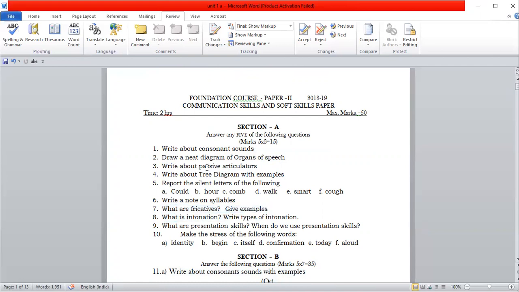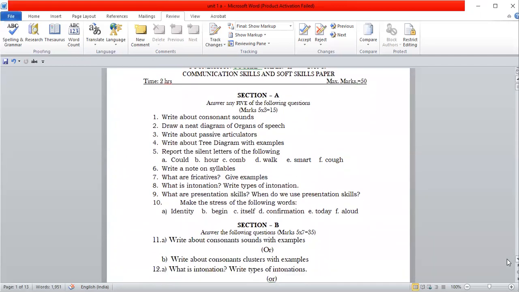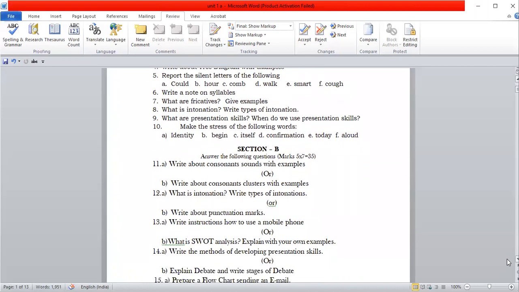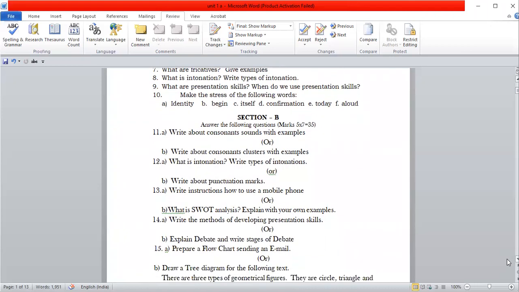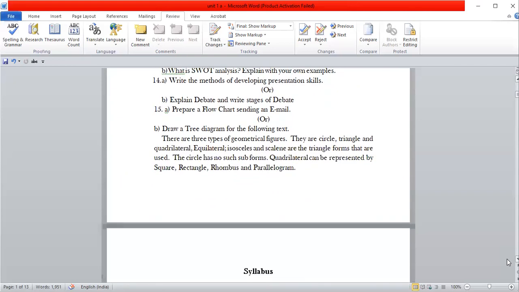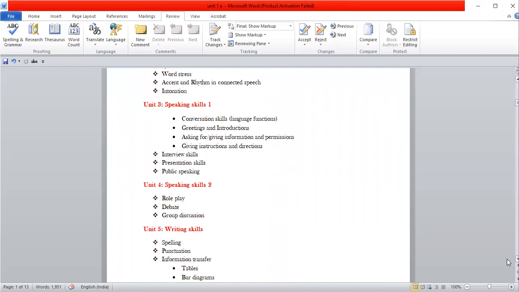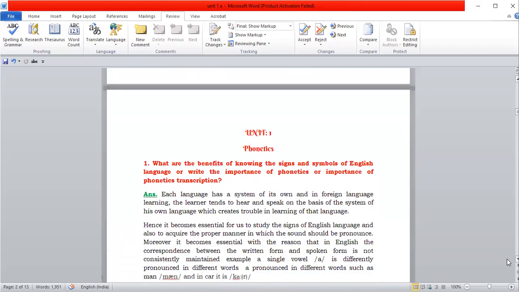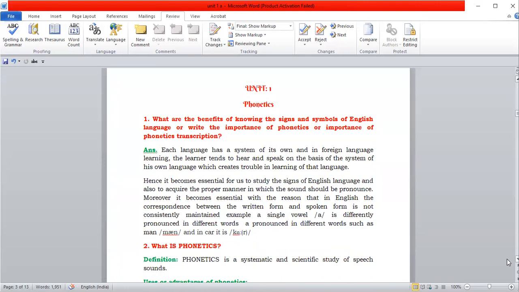So 1, 2, 3, 4 short answer type. Nearly 12 marks you will get from this. If they have given the same pattern for your final exam, you will get nearly 3 to 4 short answer type from your first unit and 1 long answer question from the first unit. So you can get more than 10 to 15 marks from your first unit if you concentrate on it. So I have given elaborate notes on the first unit. So that is pronunciation 1, phonetics.